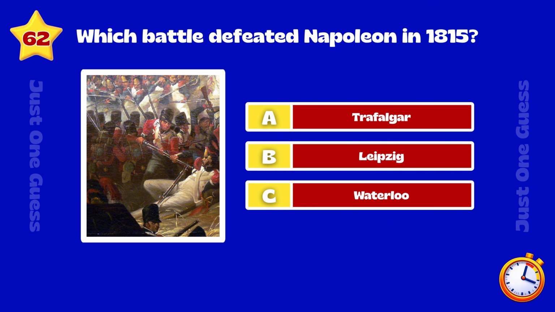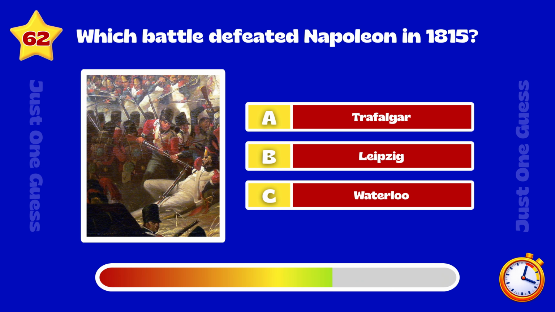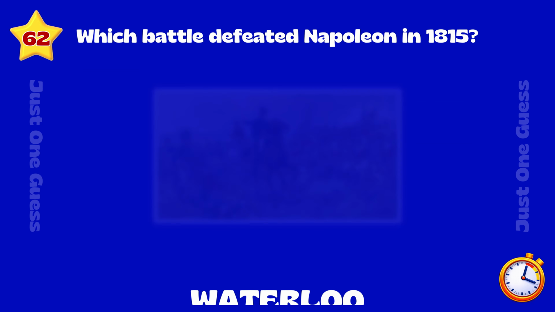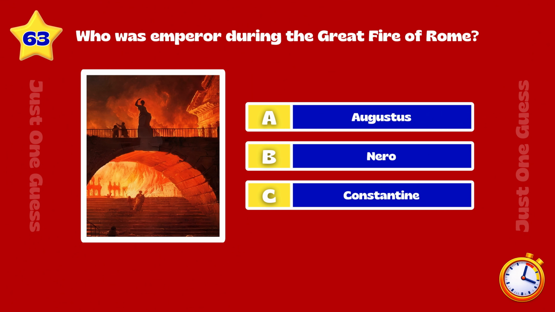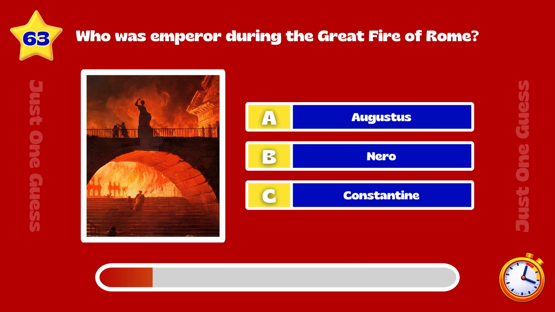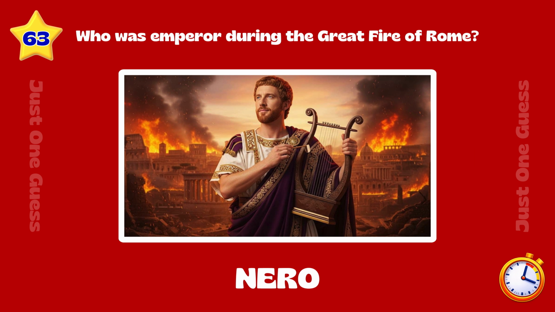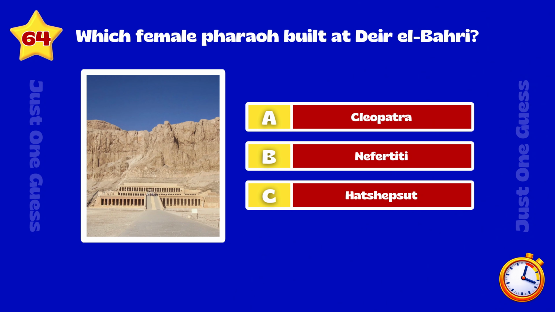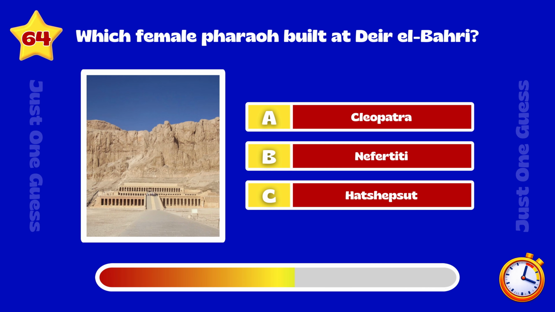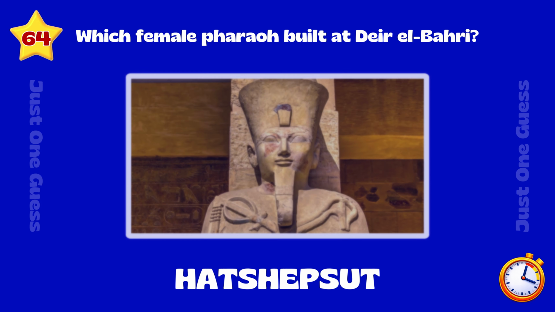Which battle defeated Napoleon in 1815? Waterloo. Who was emperor during the Great Fire of Rome? Nero. Which female pharaoh built at Deir el-Bahri? Hatshepsut.